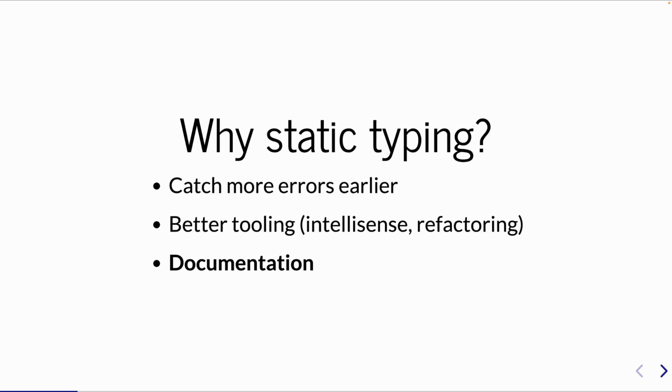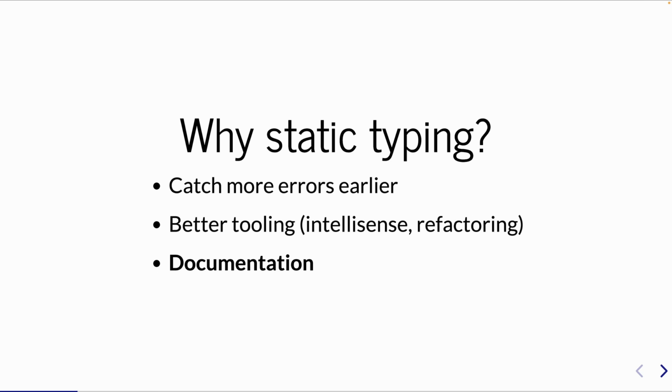What are you going to do in JavaScript? You're going to do a global search and replace for name. Good luck with that, right? What could go wrong? But with TypeScript, TypeScript knows every single reference to that property throughout your entire code base. And so you just click on it, say rename. It renames all those references. You're all good. No errors, right?